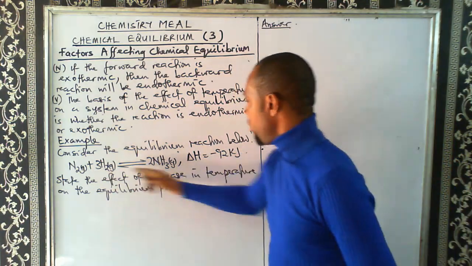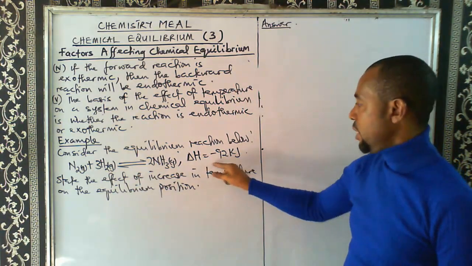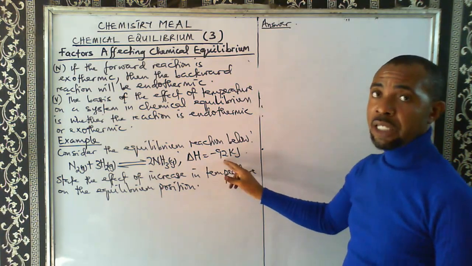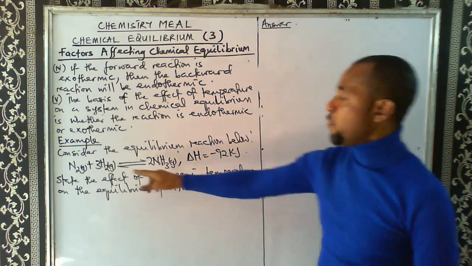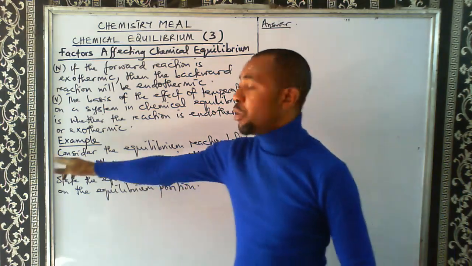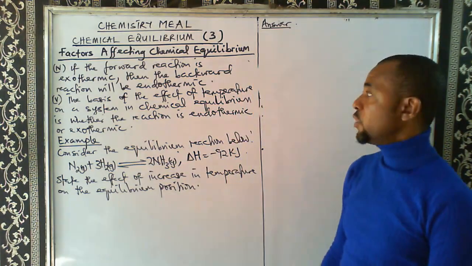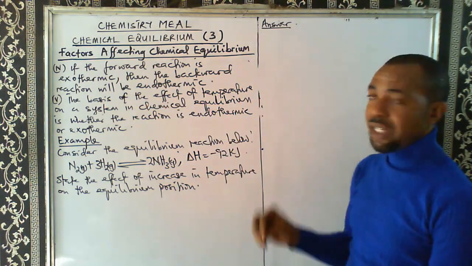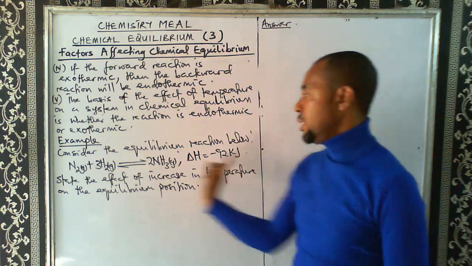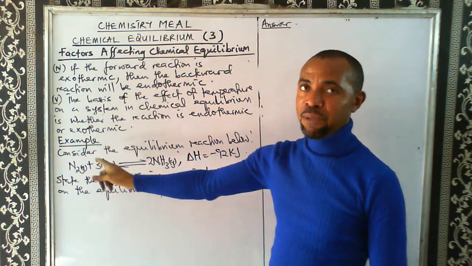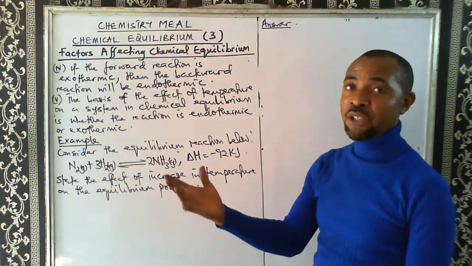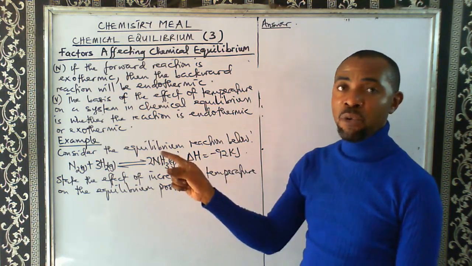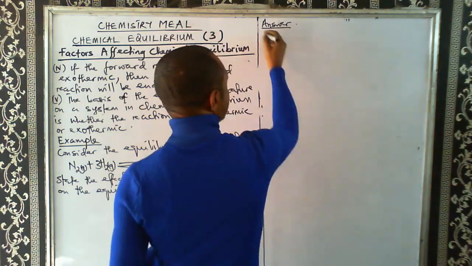So the forward reaction is already exothermic. We have said that the enthalpy change indicated at the end of the equation is for the forward reaction. So if the forward reaction is exothermic, it means that the backward reaction will be endothermic. So which side is endothermic, forward or backward? It is backward. Increase in temperature favors endothermic reaction, and the backward side is endothermic. That means increase in temperature here will favor the backward reaction.